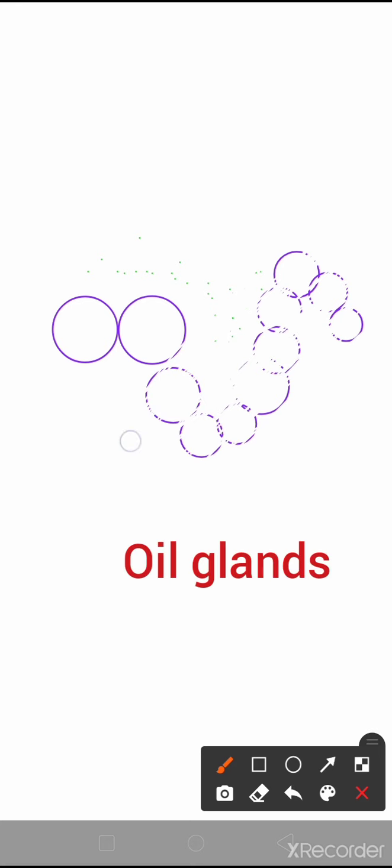So this is the holocrine gland, and the example is oil gland.